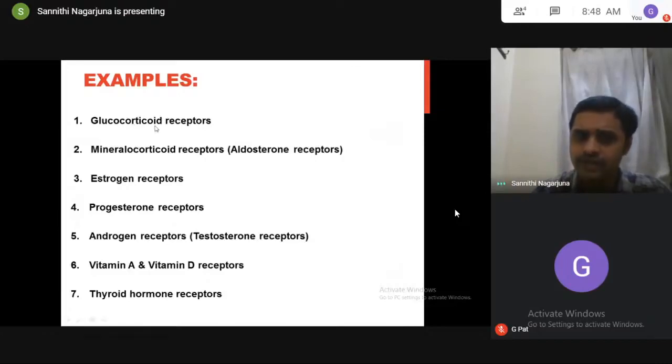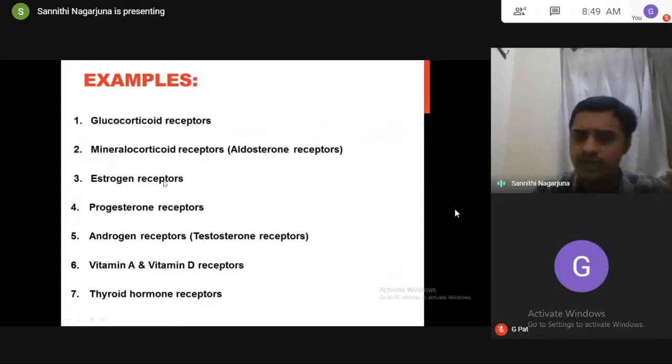Corticosteroids means steroids released from the cortex, the adrenal cortex. Basically, these are released from the adrenal gland. The adrenal gland has two parts, the adrenal medulla and the adrenal cortex. The adrenal cortex releases steroids which are called corticosteroids. Those that alter glucose metabolism are called glucocorticoids. Those that alter mineral and fluid metabolism are called mineralocorticoids, that is nothing but your aldosterone.